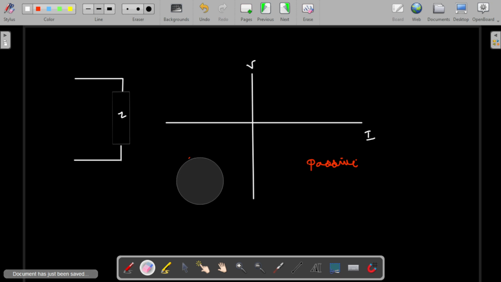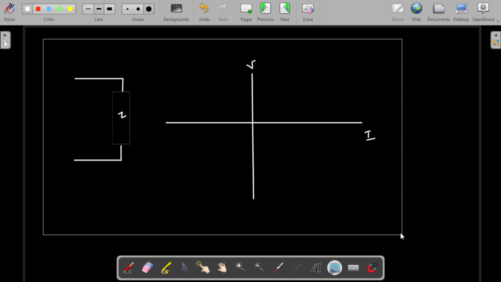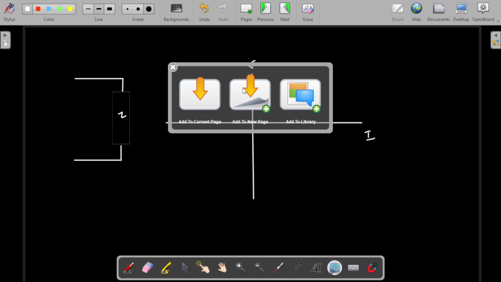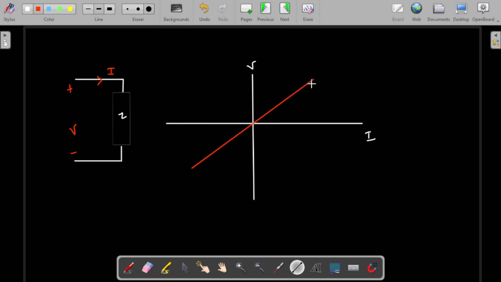Let me take the same graph that we have used so far. Let me copy paste this one. Now I am going to take a few examples. With plus and minus v, and I in the same direction, if the graph is passing through the origin, what will this element be?